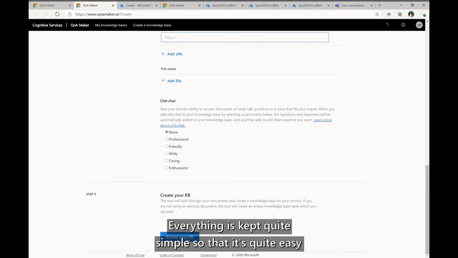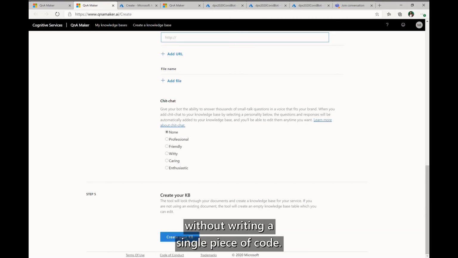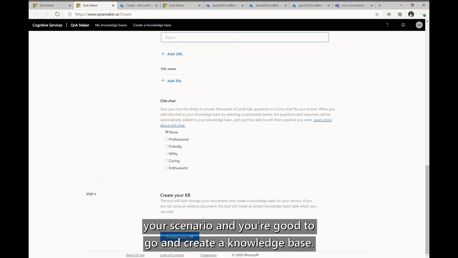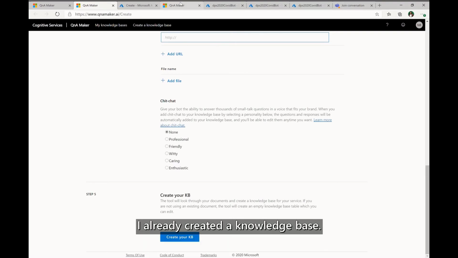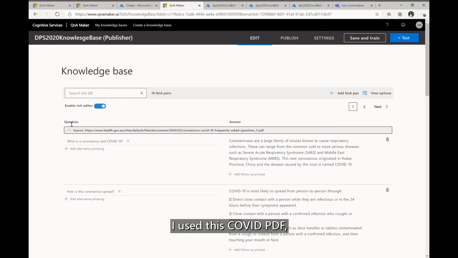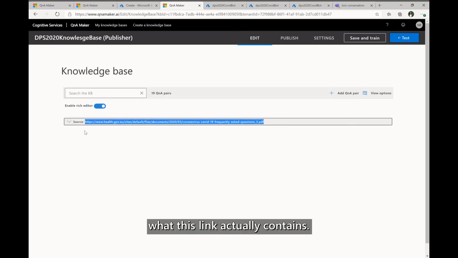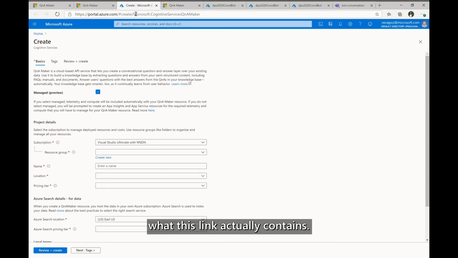Everything is kept quite simple so that it's quite easy to create the knowledge base without writing a single piece of code. You're just filling up the information based on your scenario and you're good to go and create a knowledge base. So I already created a knowledge base, and for the purpose of the demo I used this COVID PDF which contained information. I can also show you what this link actually contains.